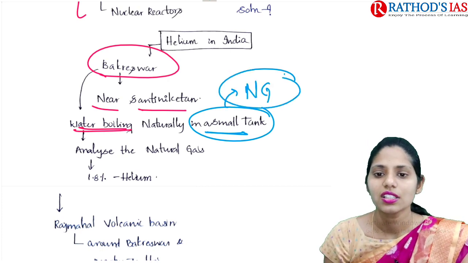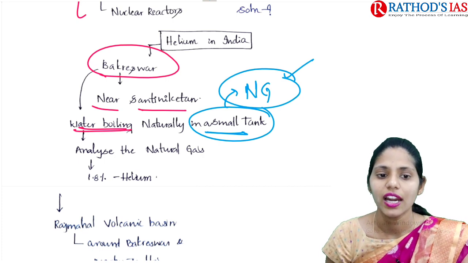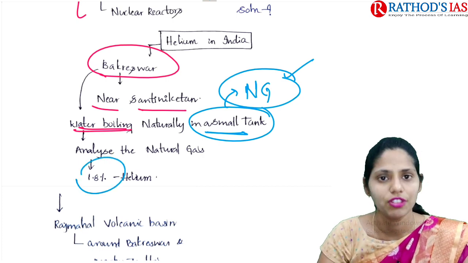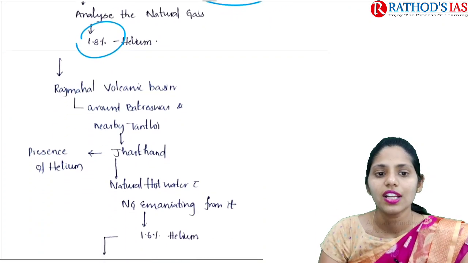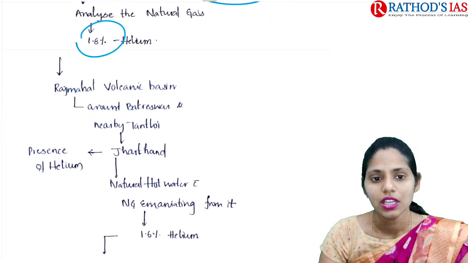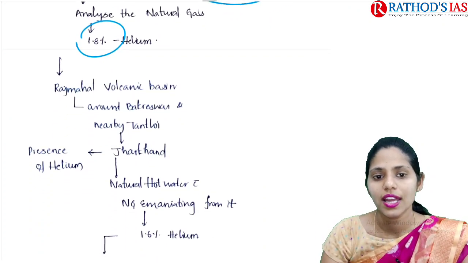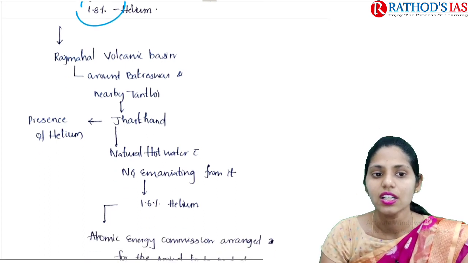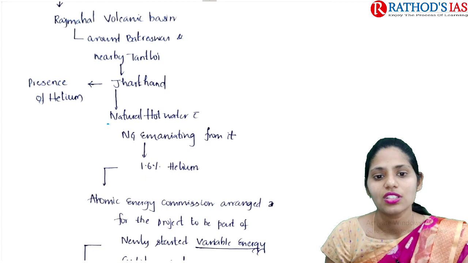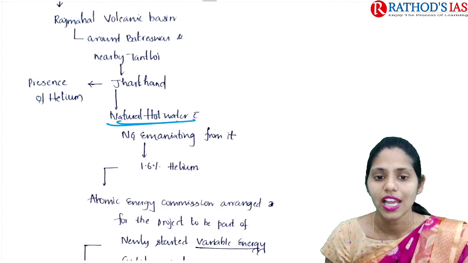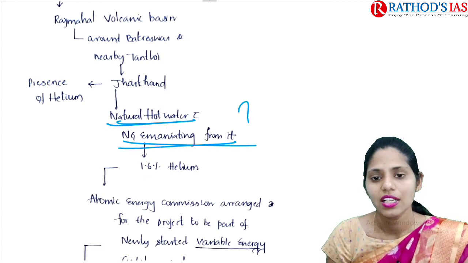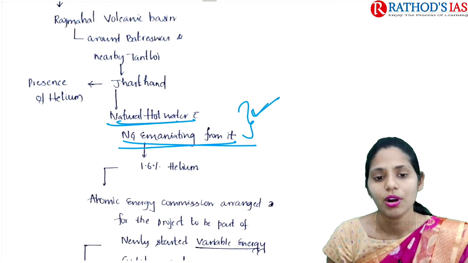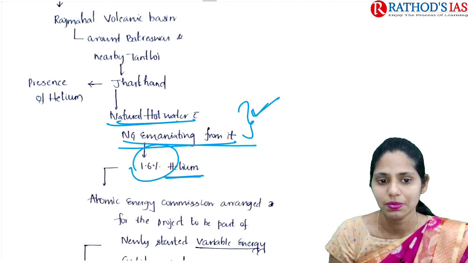They analyzed this natural gas and found that it contains 1.8% helium. The next one is the Rajmahal volcanic basin, mainly located around Bakreshwar near Tantloi in present Jharkhand. In this area also there is natural hot water with natural gas emanating from it, and recently they found about 1.6% helium present.